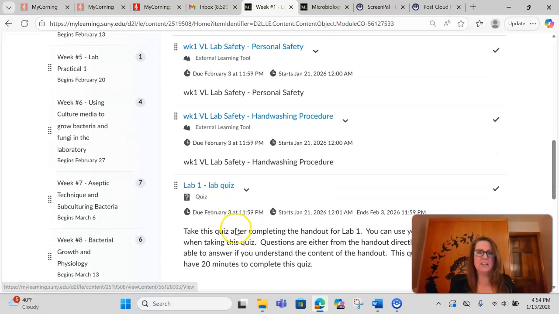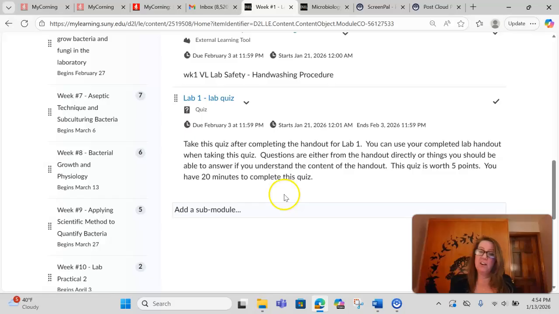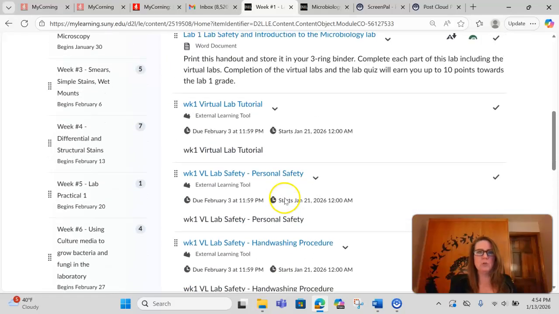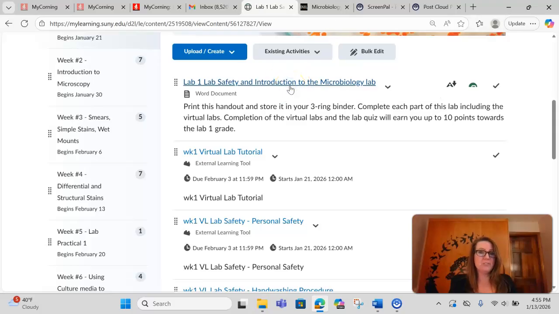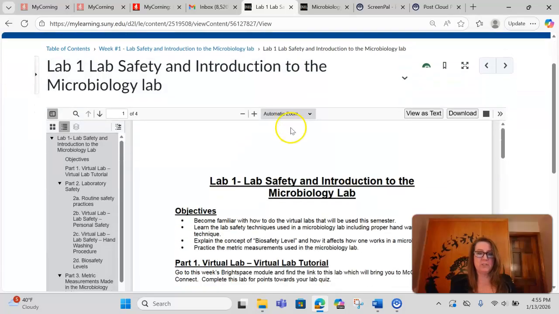quiz. All right, these lab quizzes are open book, but they are timed. So if you haven't done the lab, it's probably going to be hard to do some of these lab quizzes. So do the labs, get your small amount of points, then do the quiz and do a good job on it. If you're completing your lab handouts, like here, lab safety and introduction to the microbiology lab, then you should have some notes that help you complete those quizzes.